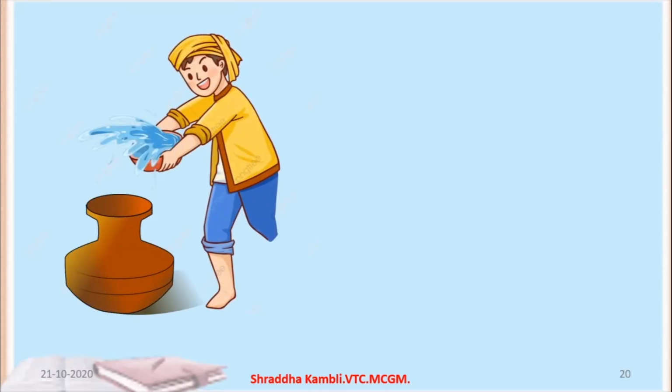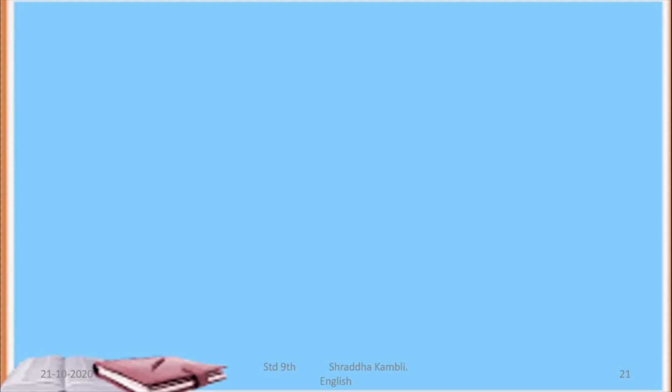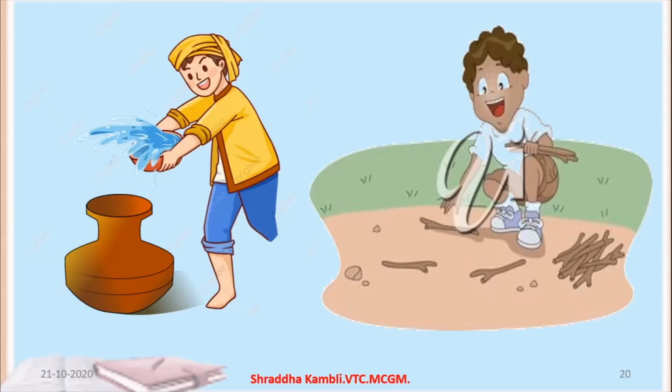So the clothes also go on changing. Alright? And then you will see what all work he had. He had to fill water. There were no pipelines. He had to gather wood for the fire. There were no gas stoves. There were no stoves. So he had to carry. Now we have piped gas lines, isn't it? And then look at this. So that means his life was also difficult.